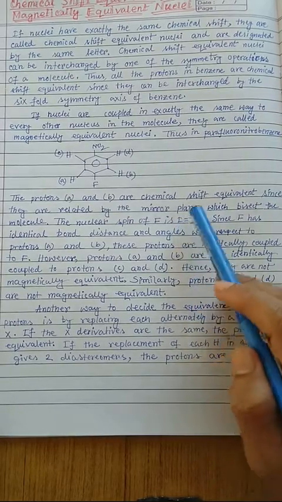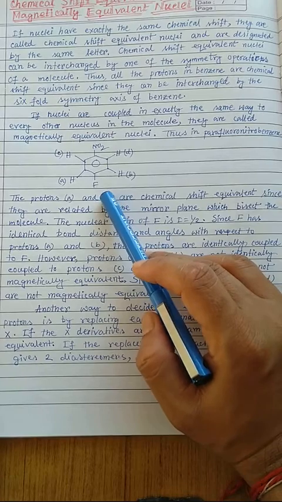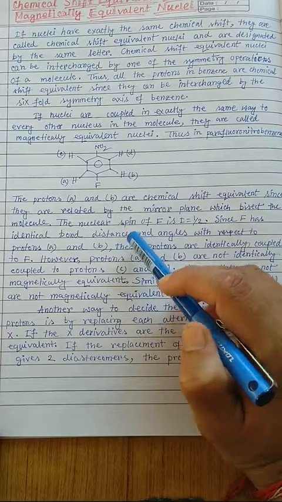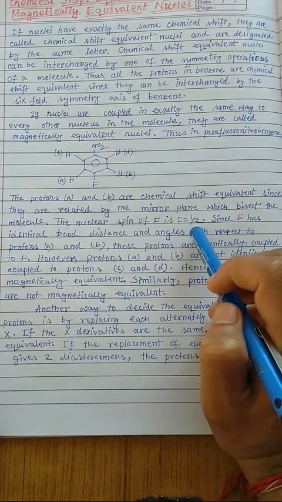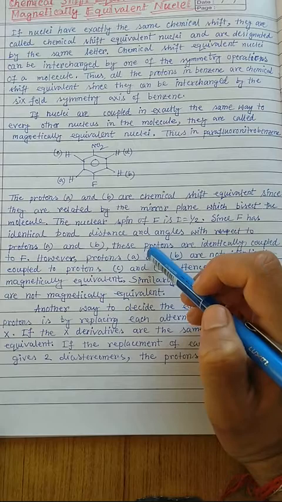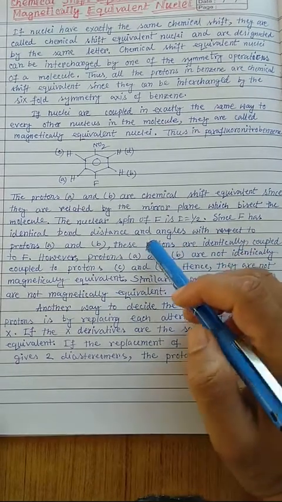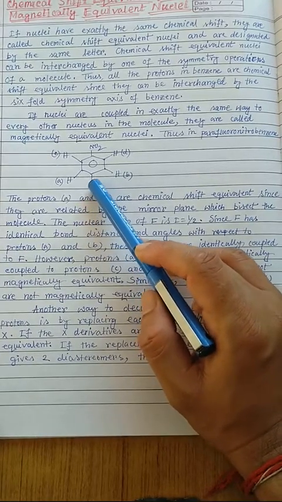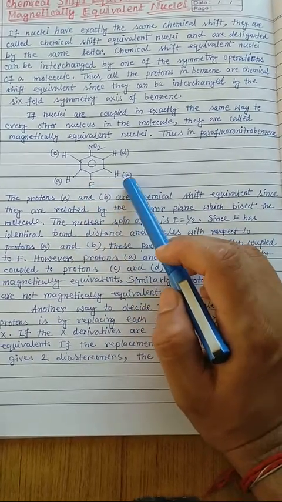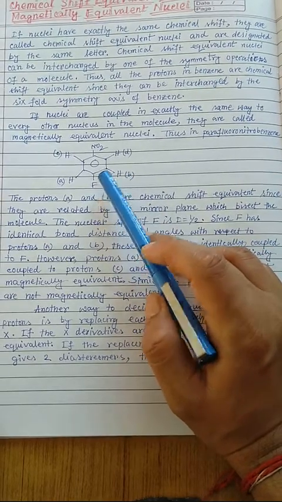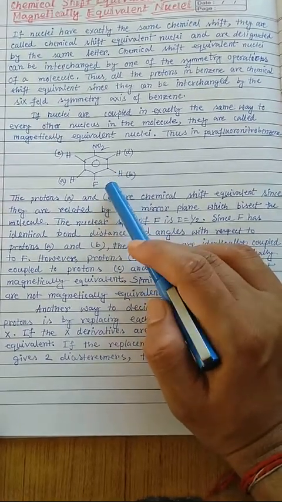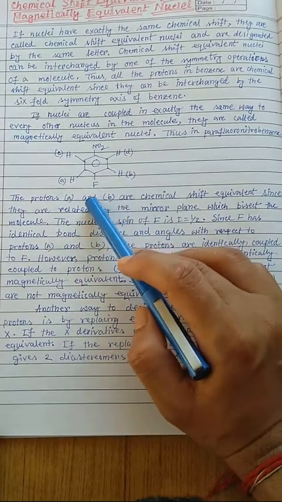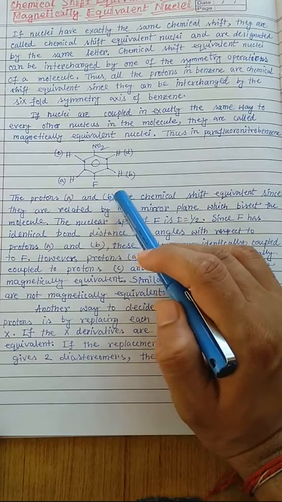And we know that the nuclear spin of fluorine is exactly the same as that of a proton. That means it behaves in the same way as a proton behaves. So the nuclear spin of fluorine is I equal to half, and fluorine has the same bond distance and bond angle with respect to protons HA and HB. That means proton HA couples magnetically in the same way with fluorine as proton HB couples with fluorine. That means they can couple in the same way with the common fluorine atom. That's why we can say that HA and HB are magnetically equivalent.